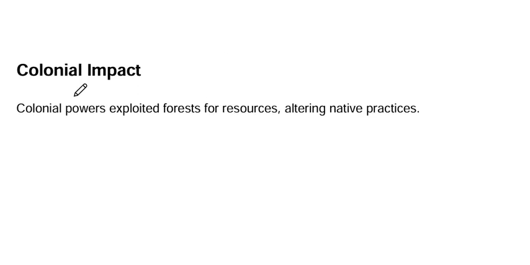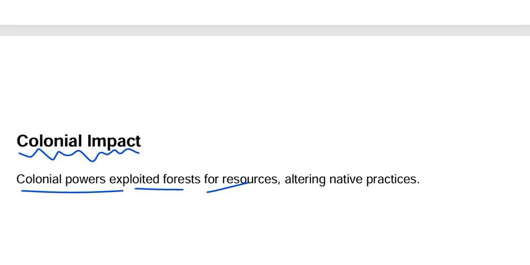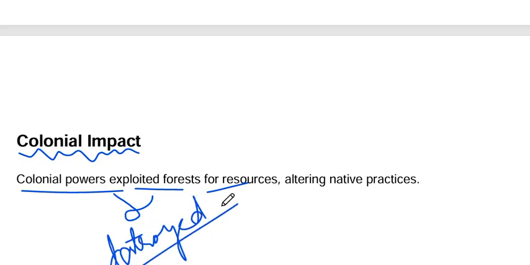But what happened when this colonial impact happened? Colonial powers exploited the forest for resources. Someone is this colonial, he or she exploited the forest for resources. Exploited means destroyed. Not exactly destroyed, but children, it's a type of destroyed.